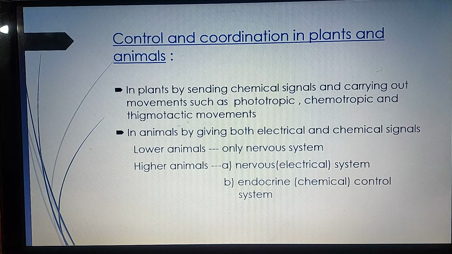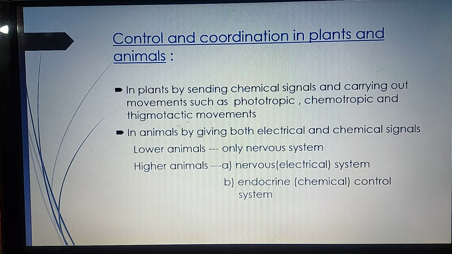How does control and coordination occur in plants and animals? Let's see. In plants, it is done by sending chemical signals and carrying out movements such as phototropic, chemotropic, and thigmotactic movements. In phototropic movement, we can easily see that the plants show growth in the direction of the light source.